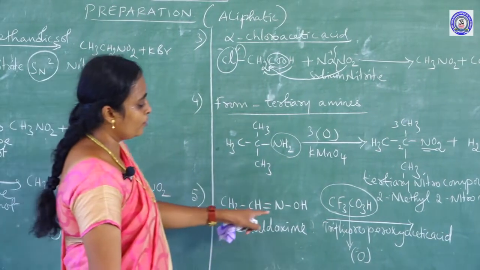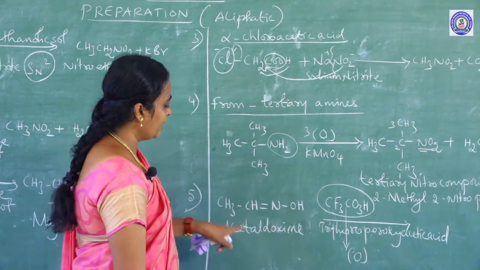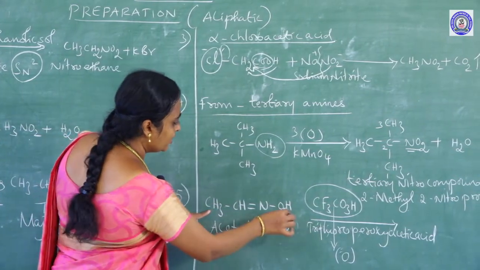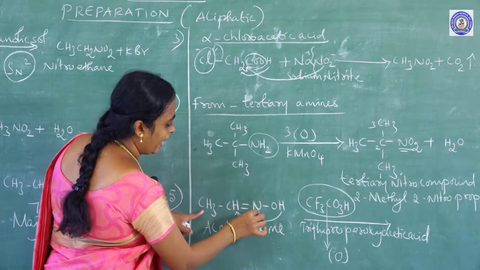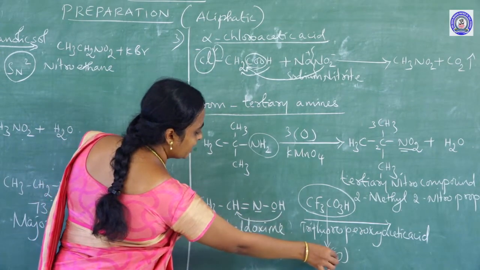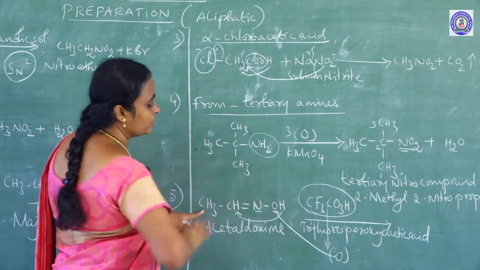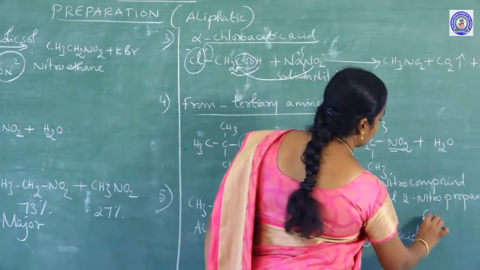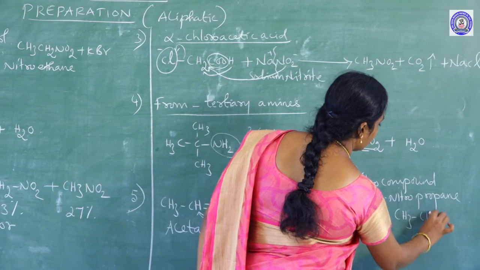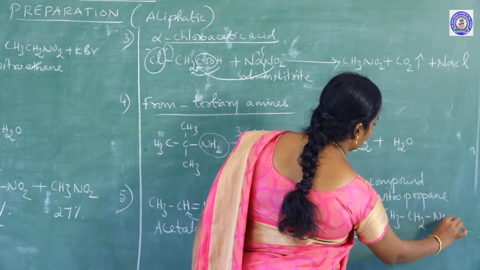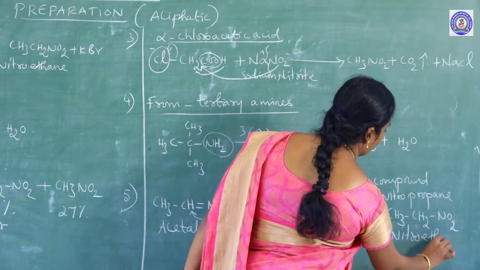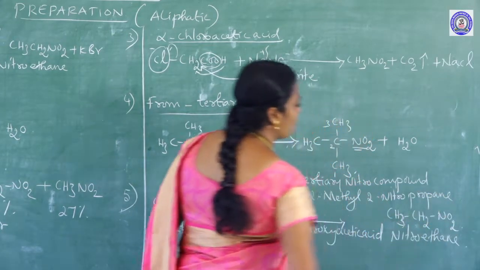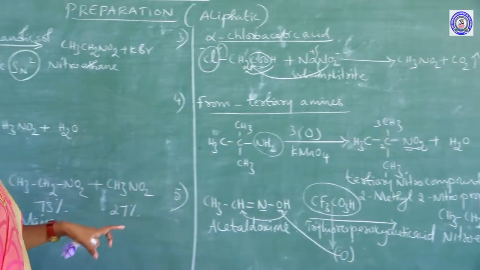So, if I am doing that oxidation, I need the product CH3. This hydrogen will be added here as CH2 and N was already present. This oxygen will be added to this compound and you will get CH3CH2NO2, that is the nitroethane compound.